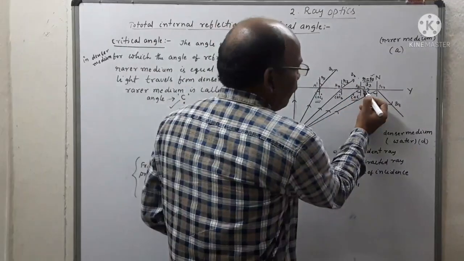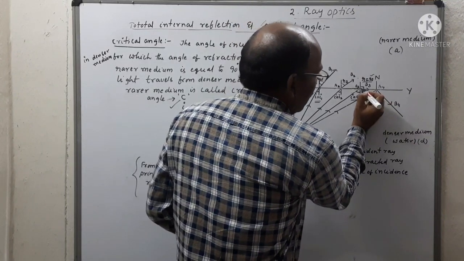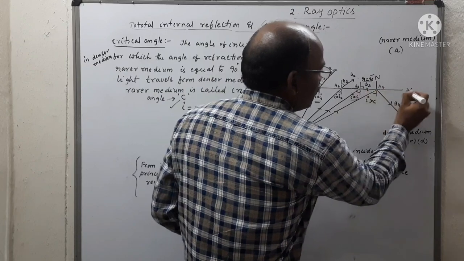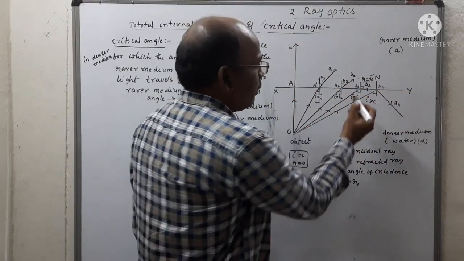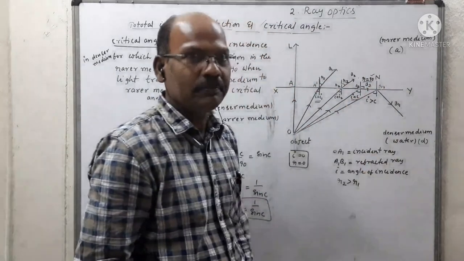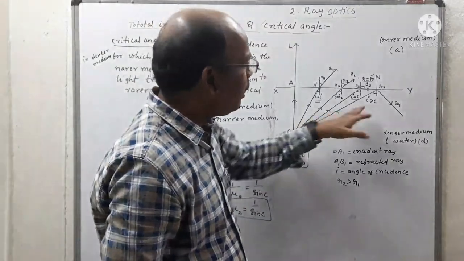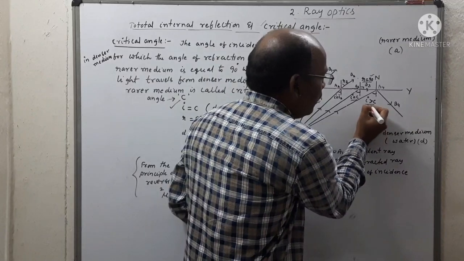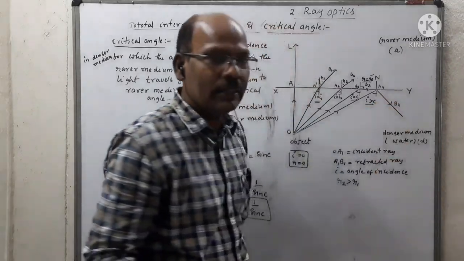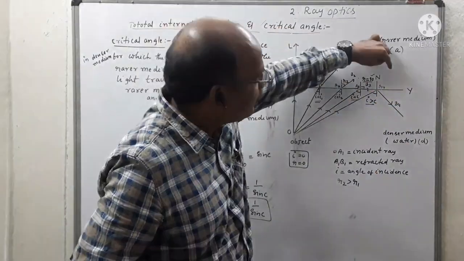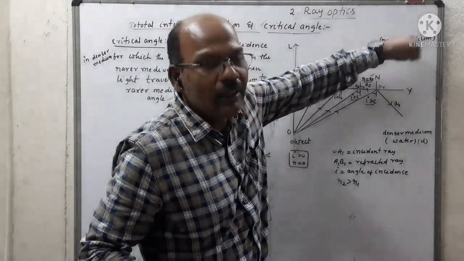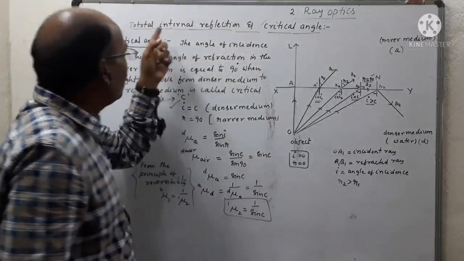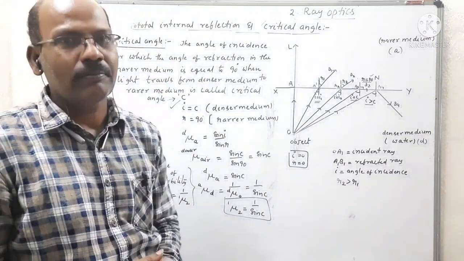When i is equal to C, the refracted ray is grazing, meaning it is along the separation of the two media, where r is equal to 90. But when the angle of incidence in the denser medium is greater than the critical angle, then it gets reflected in the same medium instead of refraction in the rarer medium. That phenomenon is called total internal reflection.